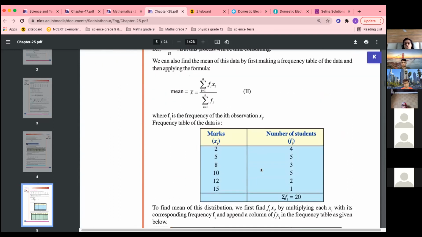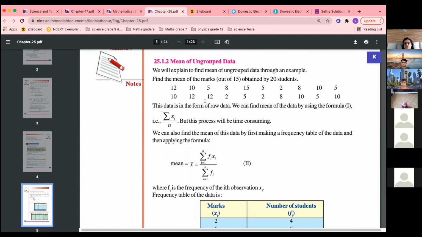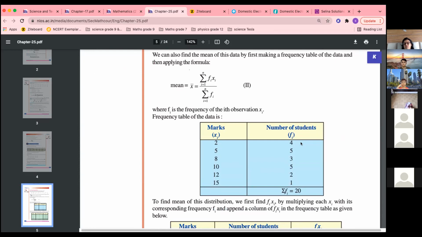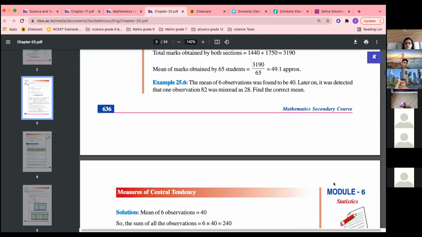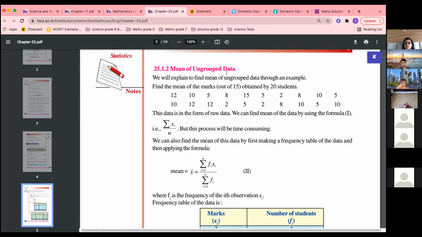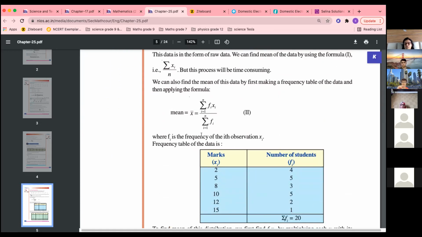Ungrouped data, you know how to find out the frequency distribution table first. You know how to make it, like how many students got 12, how many got 10, like this we find out. Okay, so 4 students have got this; you know how to prepare the frequency table. This is an ungrouped frequency table, then we'll have a grouped frequency table also. So we found how to find the average of raw data. Now we are doing how to find the average of ungrouped data. We will first make an ungrouped frequency table. This we have already done in the previous chapter, so I'm not telling you how to do it.